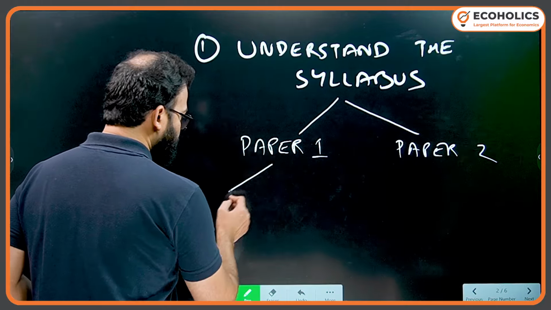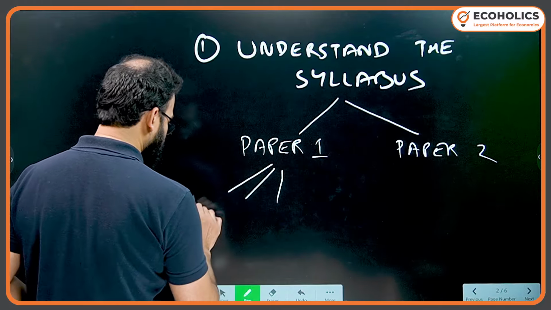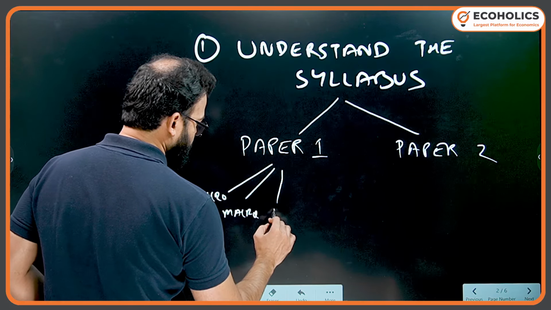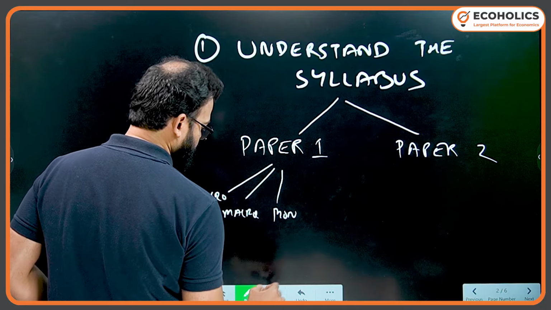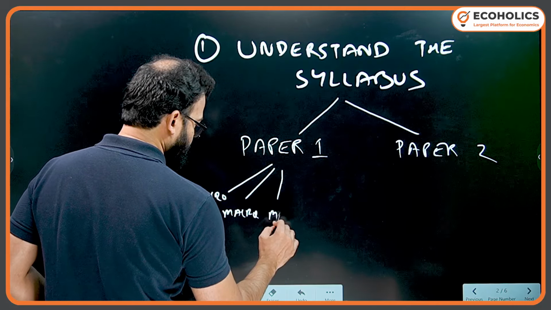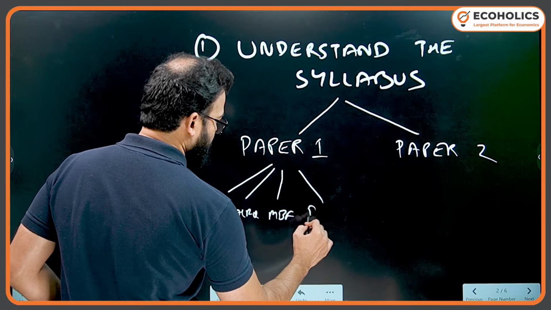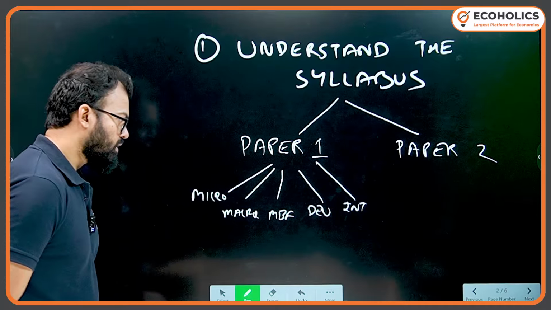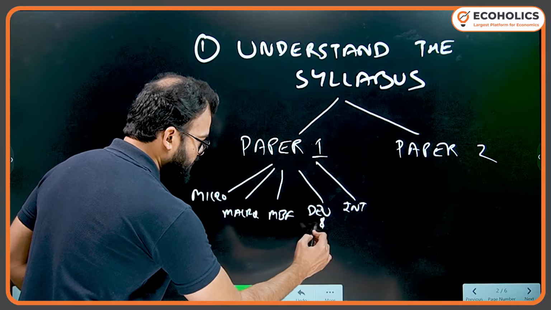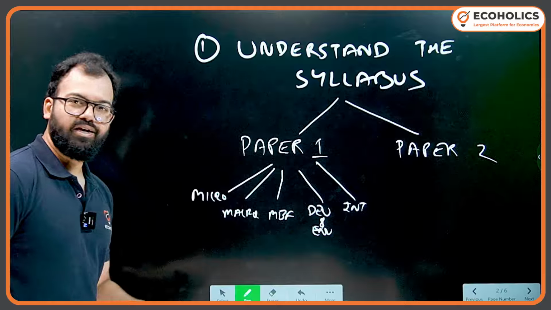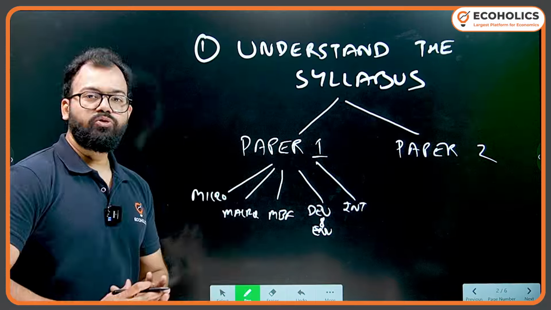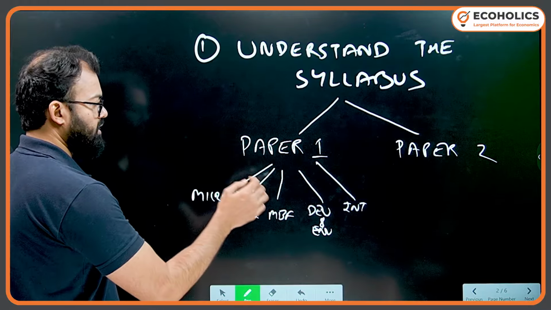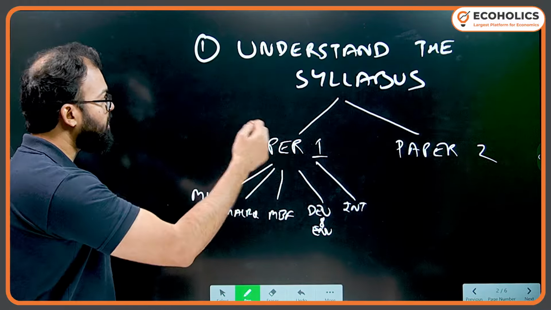In paper 1, which is majorly static, we have micro, macro, then money, or generally I call it money, banking and finance, then development economics, and international economics, and some portion of environment also here, but generally they do not ask a very huge portion here. Now if you see this syllabus, I'll talk about sources as well in like third point or fourth point.